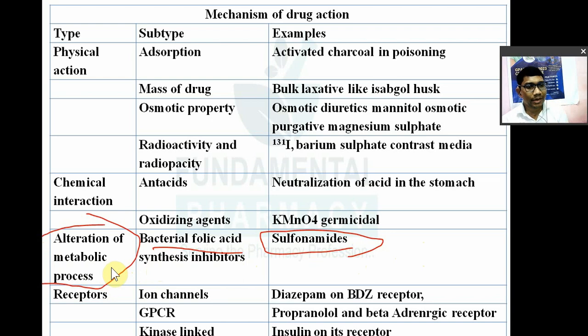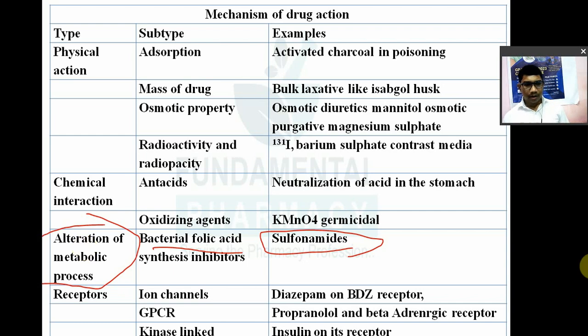Folic acid is important for the growth and cells of bacteria. So sulfonamides do not allow folic acid to be formed in bacteria. Say you have an infection, for example you are suffering from cough or a respiratory tract infection, so antibiotics are given, say for example sulfonamides. When given, they will inhibit the growth of bacteria and kill the bacteria by blocking the synthesis of folic acid, which is an intermediate in the metabolism. So this is alteration of the metabolic process.